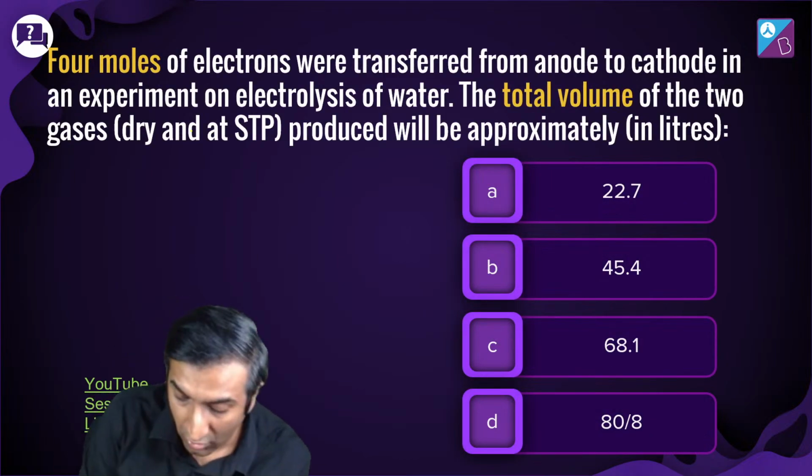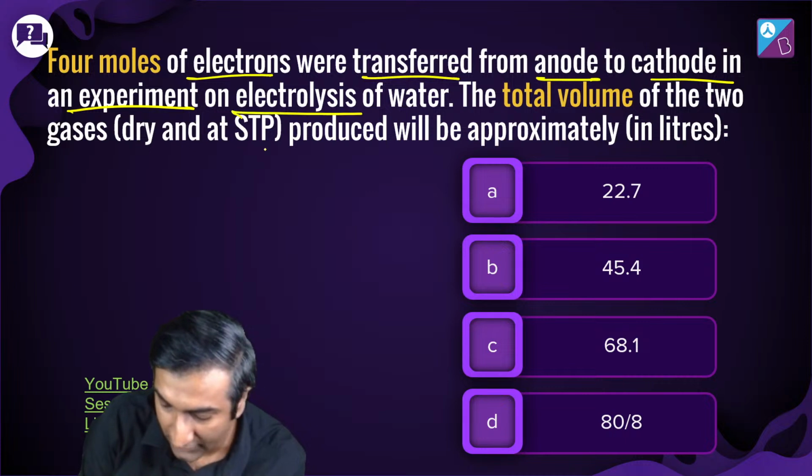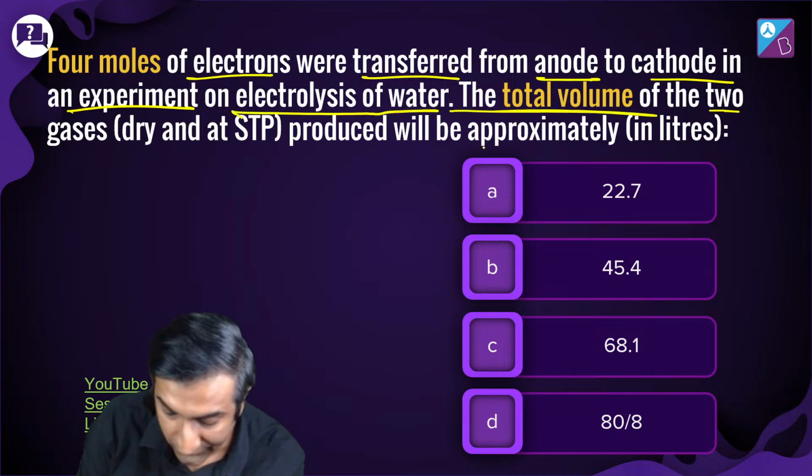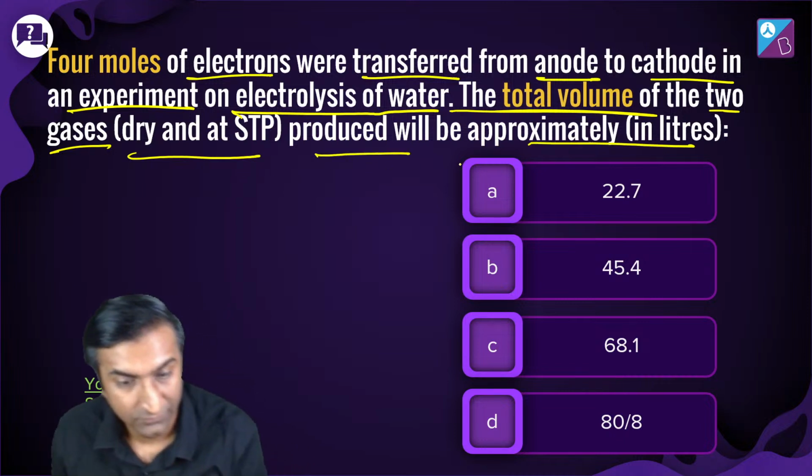Next question. 4 moles of electrons were transferred from anode to cathode in an experiment on electrolysis of water. The total volume of the two gases, dry and at STP produced, will be approximately what?